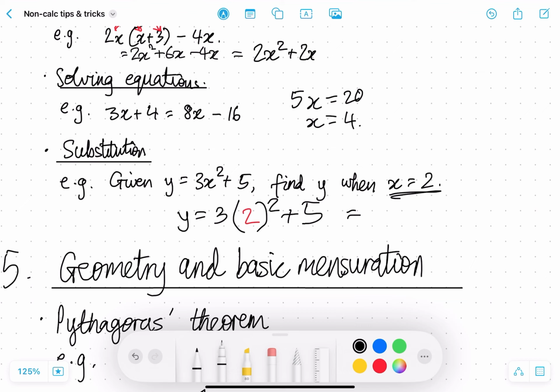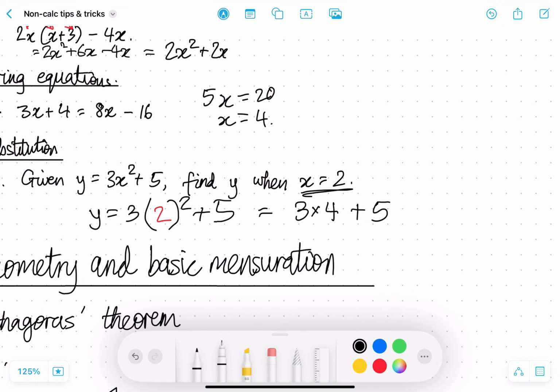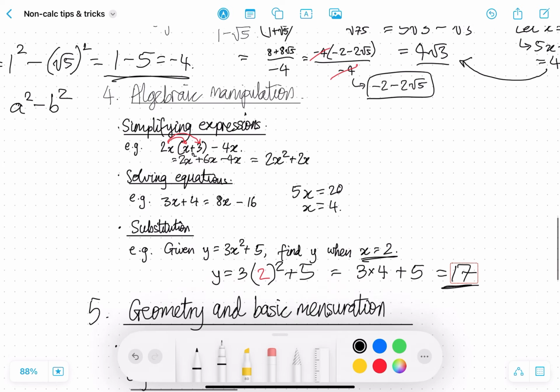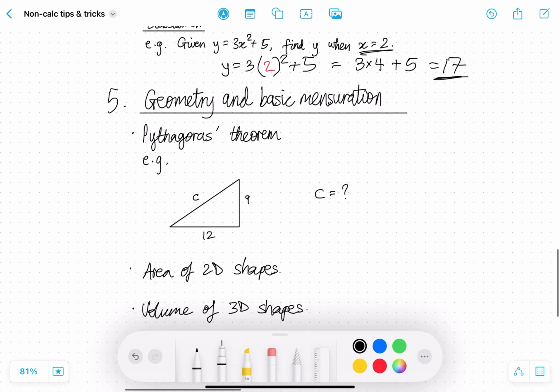Here's another important part where mental maths really helps you, in doing small calculations like these. So if you just write out your full steps, y is equal to 17 when x is equal to 2. And that's that section done.